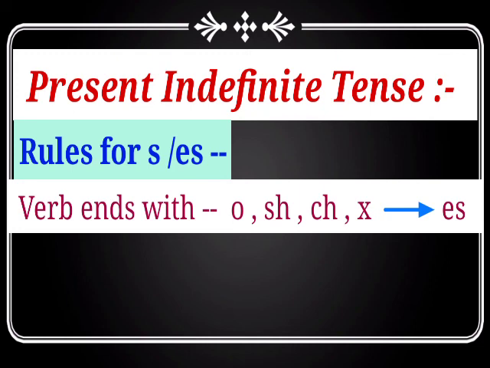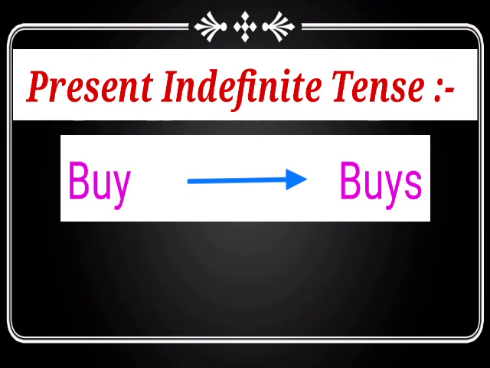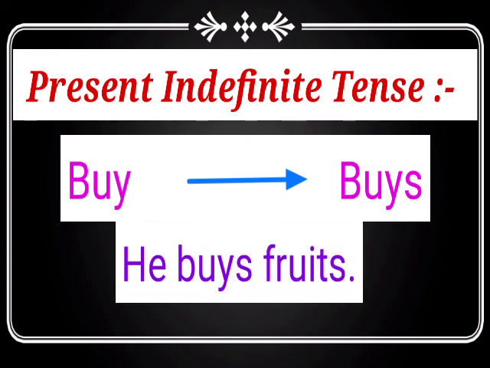And with another rule, if the verb ends with the letter y and there is a vowel letter before it, keep the y as it is and add s to the verb. For example, buy. Buy is a verb, meaning खरीदना. See, here is a verb ending with the letter y and there is a vowel letter before it, so we should add s with it. And with singular subjects, we will write it like buys. He buys fruits.